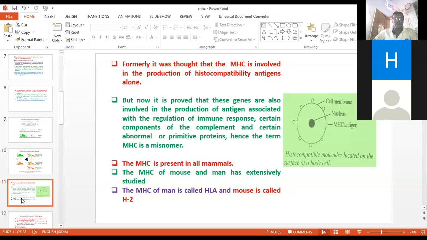Now MHC is present in all mammals. The major histocompatibility complexes of mouse and man have been extensively studied in different laboratories at the molecular level. The MHC of man is called human leukocyte antigen, and in mouse it is called H2.